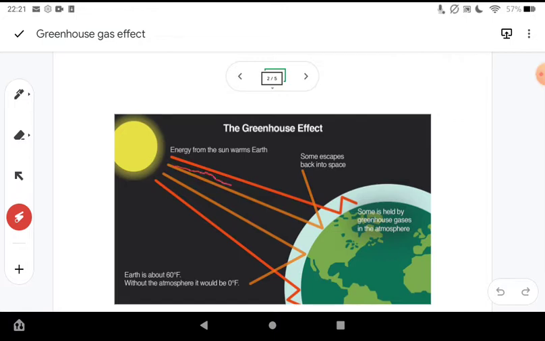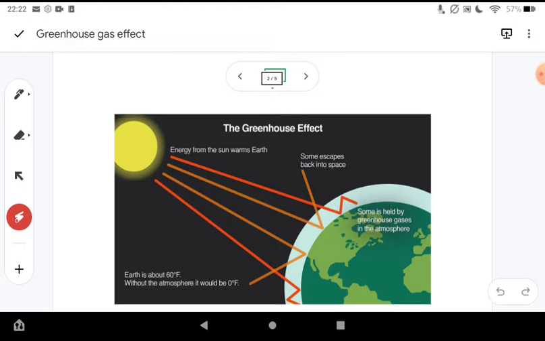So what does this do? As the energy comes in from the sun, some of it bounces back out into space. Other bits come in and they stay within our atmosphere and they heat up the surface. Mostly they heat up our oceans. Now, this process of being trapped in our atmosphere is actually caused by the gas particles absorbing that energy, and it causes the bonds to vibrate. Now, you don't need to know the specifics of that, but a lot of the time we talk about it being trapped and reflected. It's actually absorbed by the atmosphere. So what that does is it makes our atmosphere get warmer, and then that heat gets transferred onto the surface and more so into the oceans.